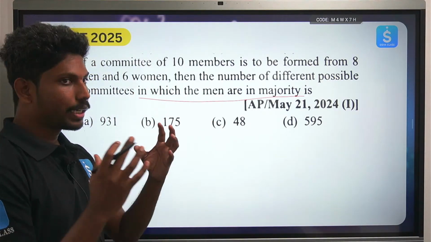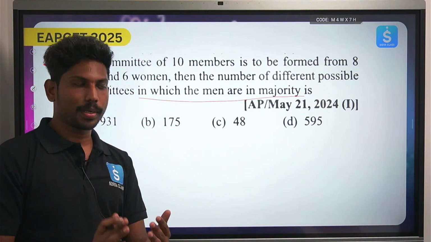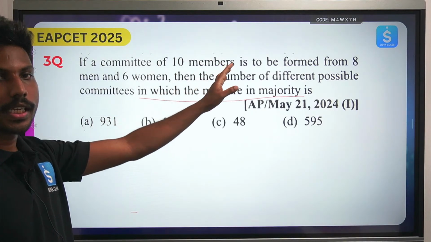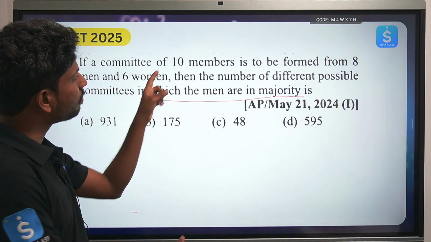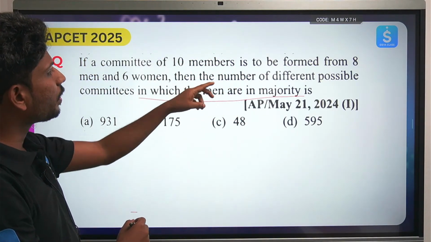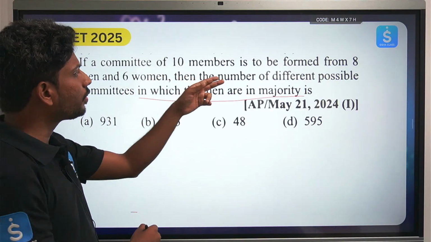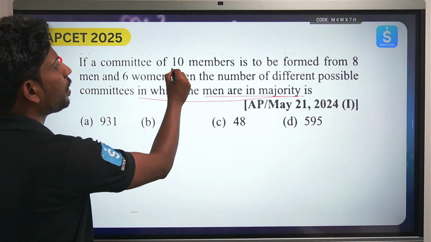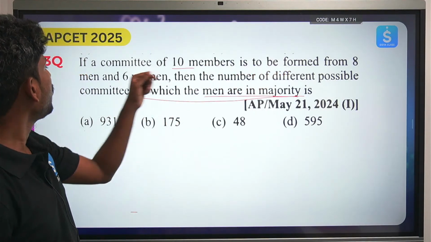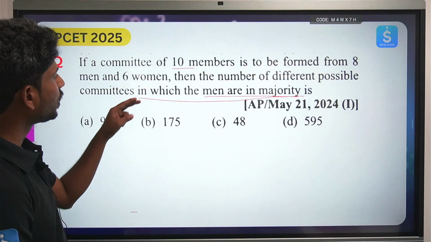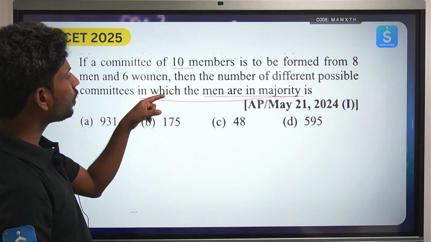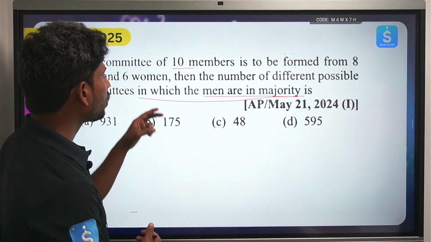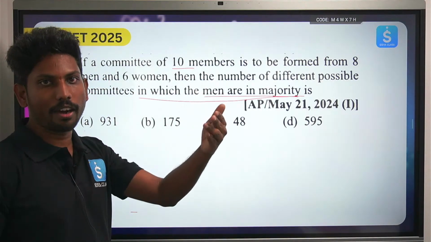Like how you are actually combining the people, right? So how you are forming a committee is important. So here there comes the combination. So how many different ways can the possible committee be formed where the men are in majority? Okay, how many in total? 10 members, to be formed from 8 men and 6 women. So who should be in majority? Men. When will men be in majority? Out of 10 it should be more than half, that is 6.